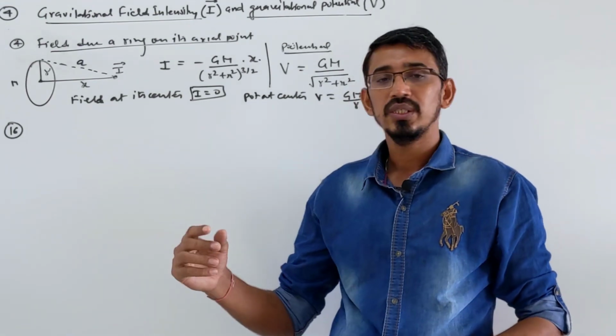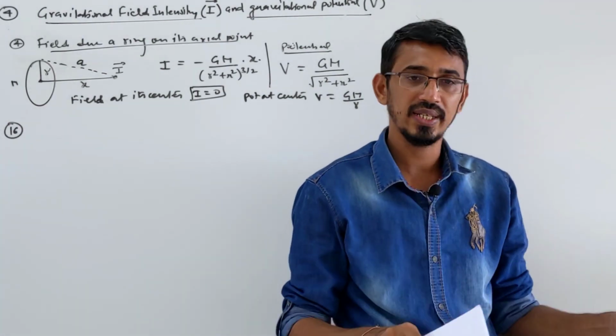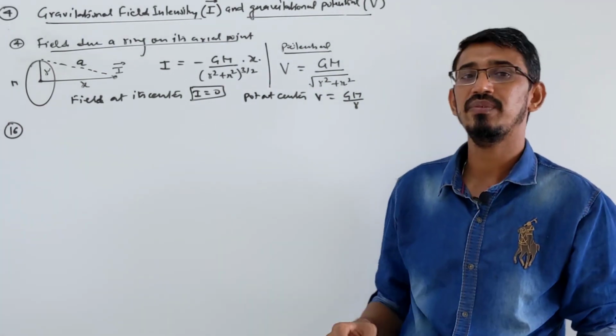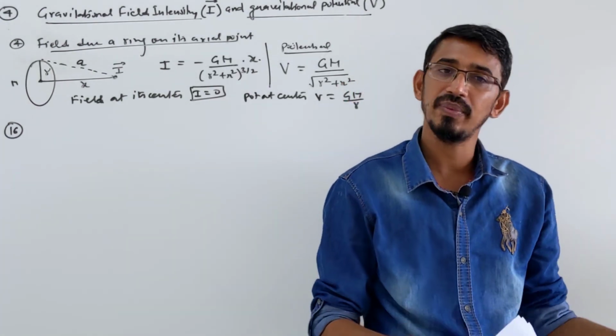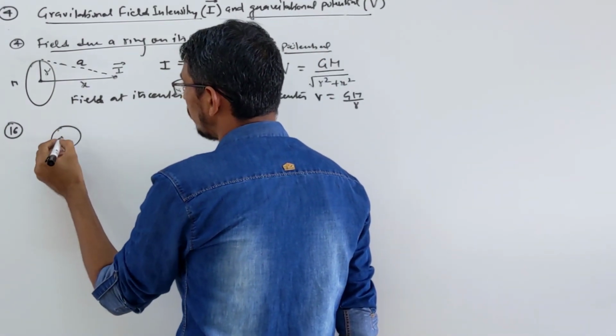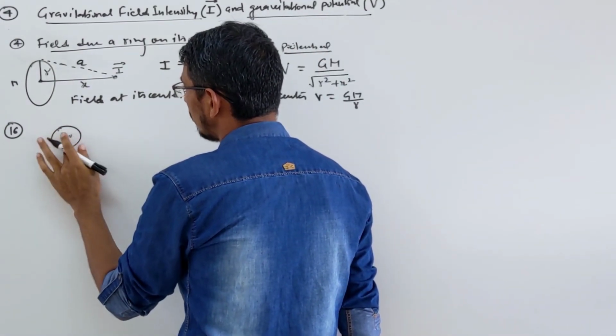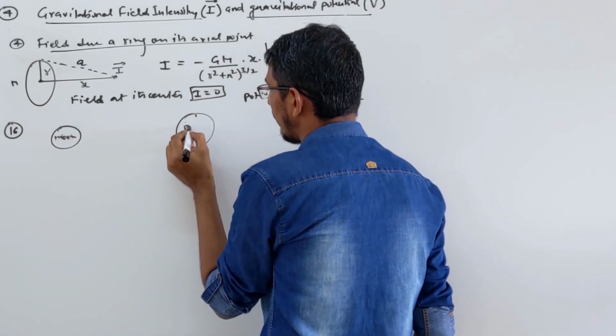For this I told you the shortcut formula also, or you can write force due to the first plus force due to the second is equal to 0. Exactly the same we have to do. They said the net field becomes 0, so the field due to the first plus the field due to the second becomes 0. So two things are given here: one is the moon, this is the moon, and the earth. They are placed at what distance?